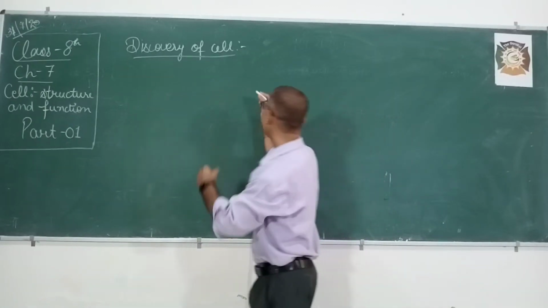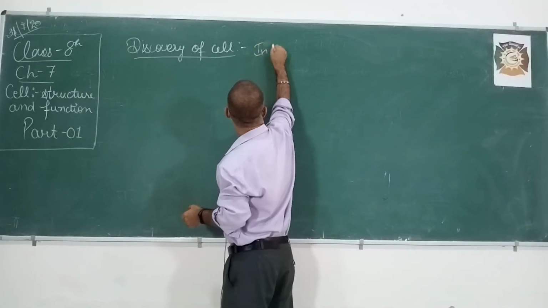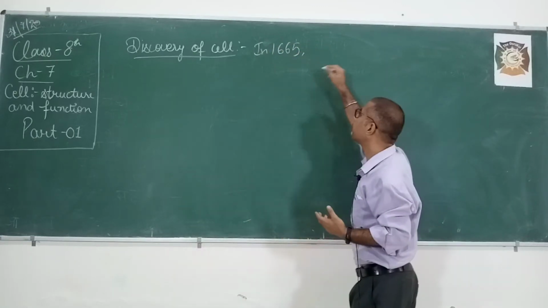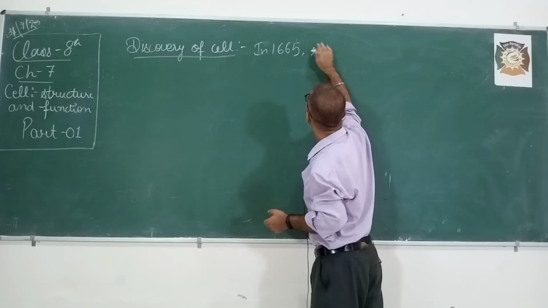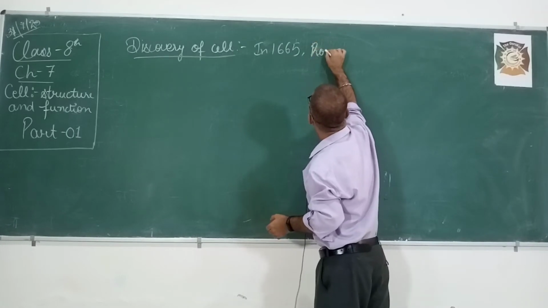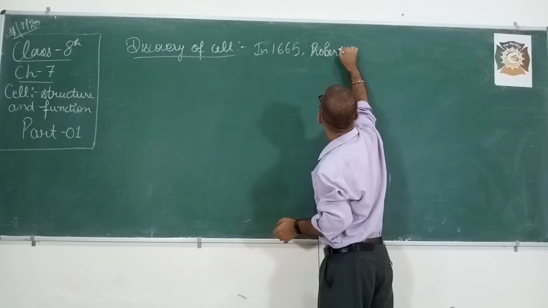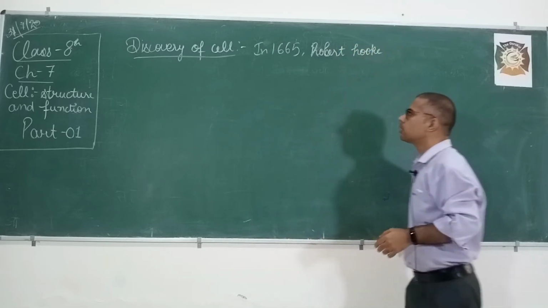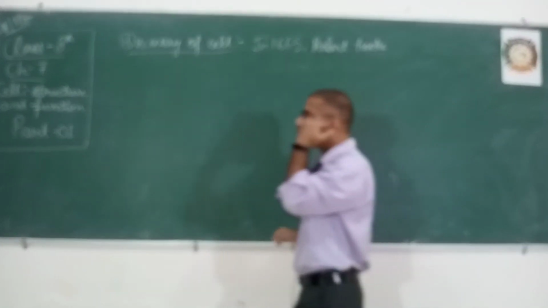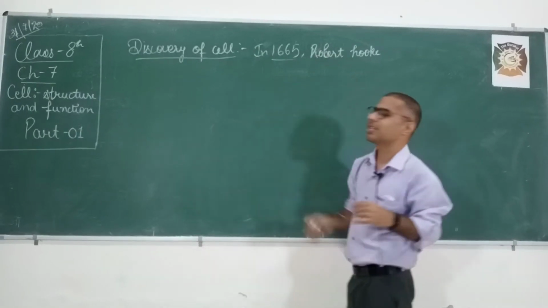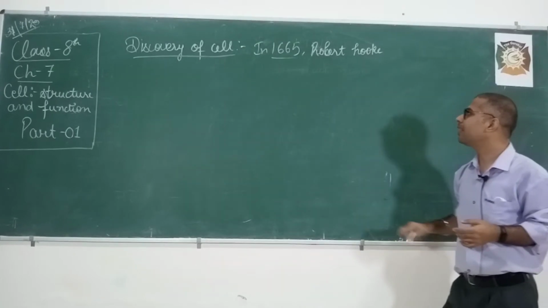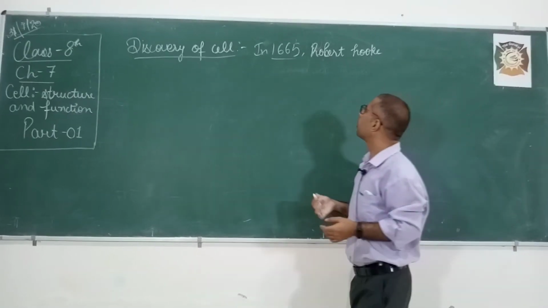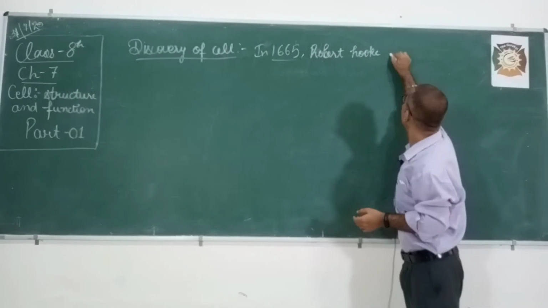Okay. So cell was discovered in 1665. And now very important, who discovered the cell? Robert Hooke. Robert Hooke. Okay. So the cell was discovered in 1665, and who discovered the cell? Robert Hooke.